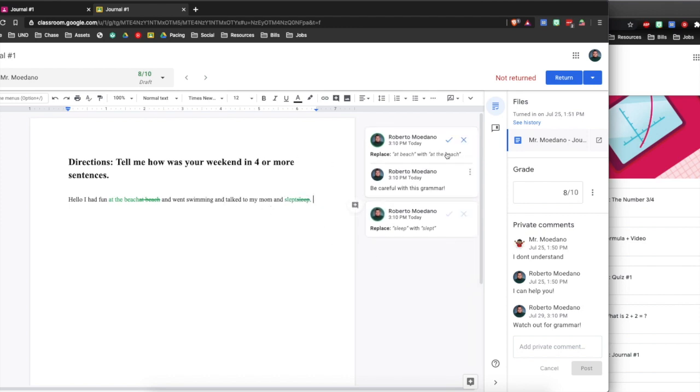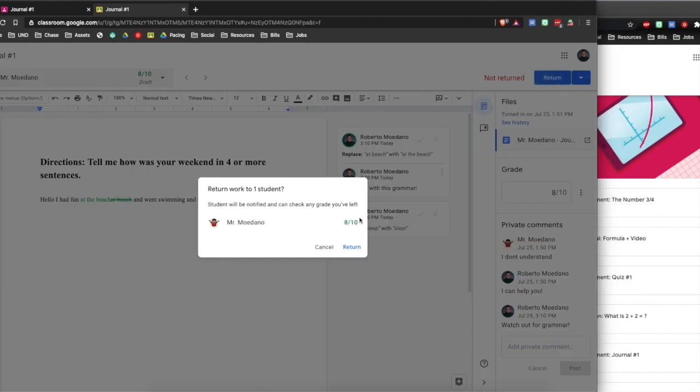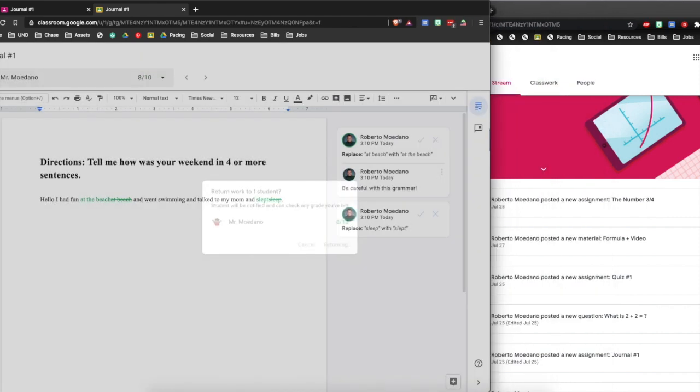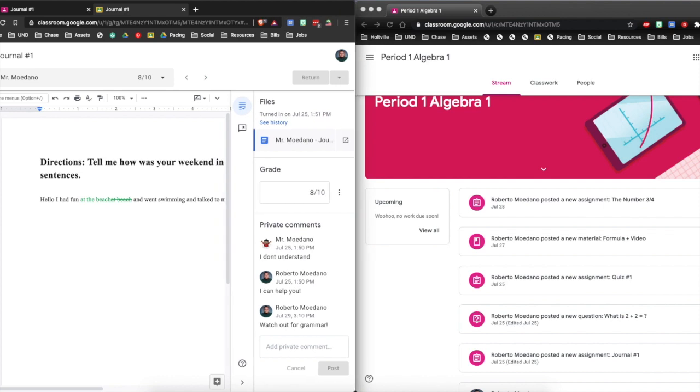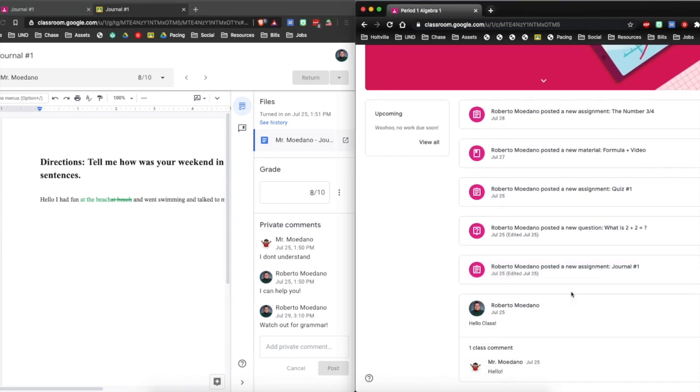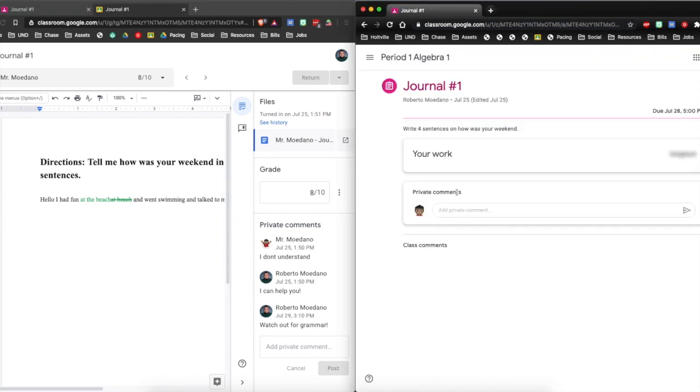Once I do that, as a student, let's see what they see. If I were to return it, don't forget to return. If I were to return it, the student is also going to see its own version. Let's see what the student is seeing. So this was the journal number one. Journal number one. Let it load.